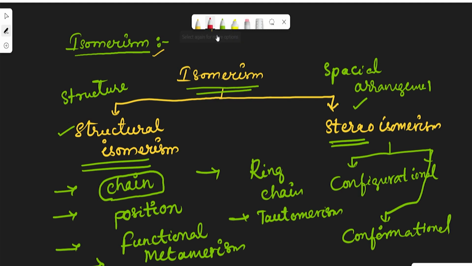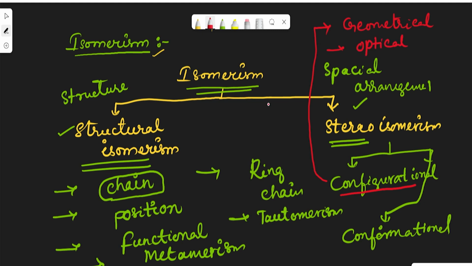Here we have to remember one point. This configurational isomerism is again classified into two types. The first one is called geometrical and the second one is called optical.